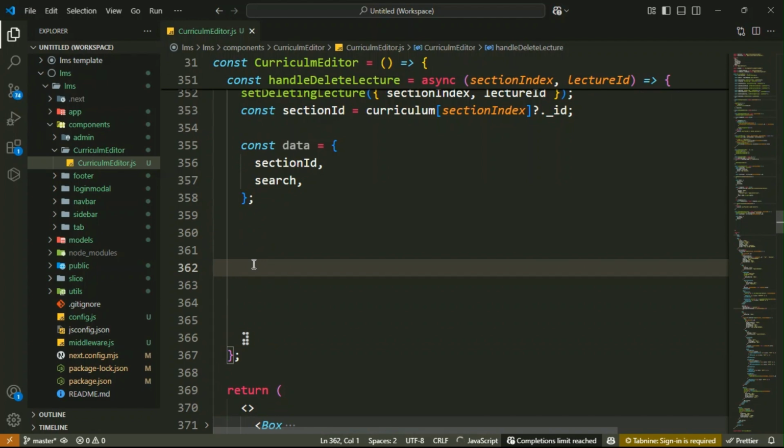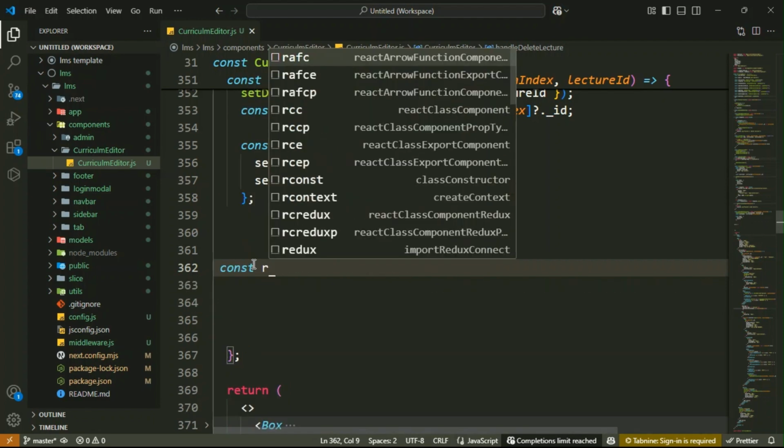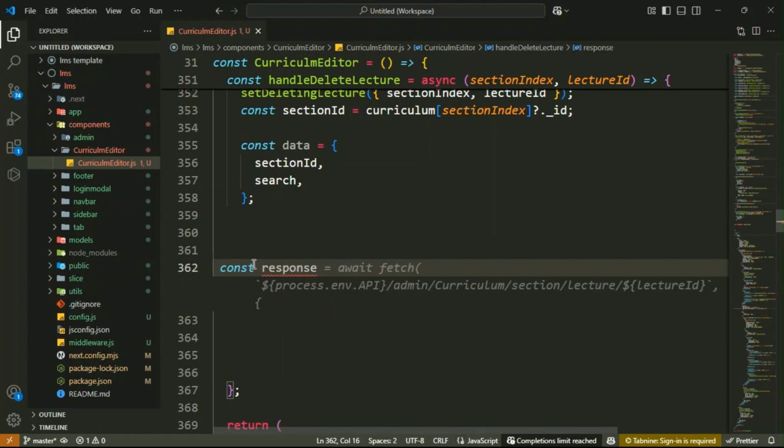And then after that we have to send a delete request to the server to remove the lecture from the sections. So the first thing, we will create a variable that is response equal await.